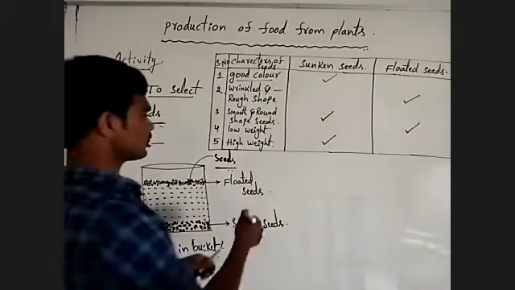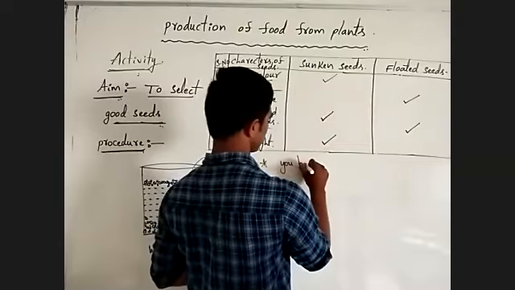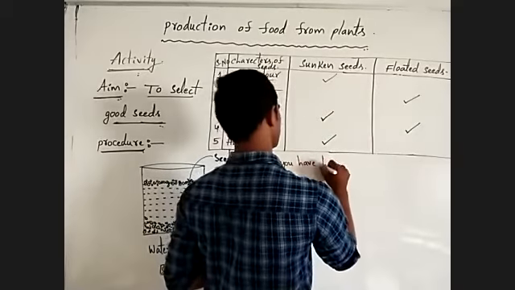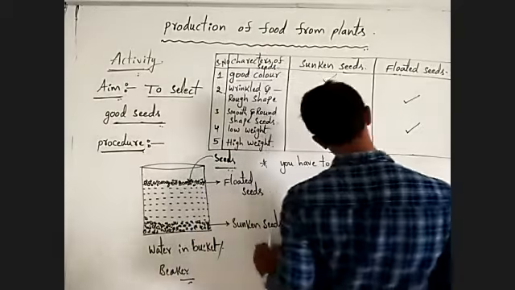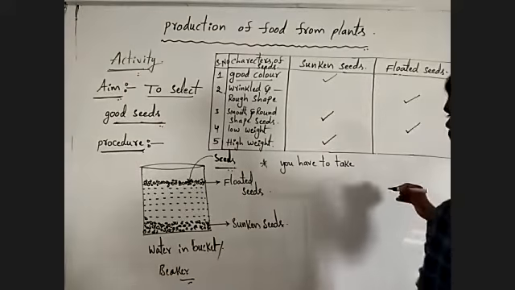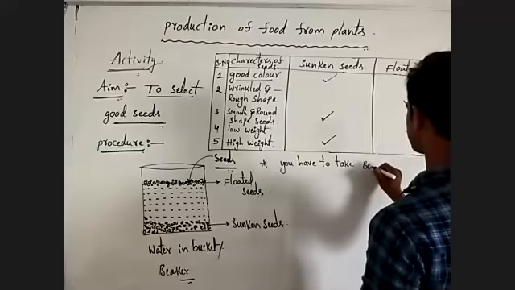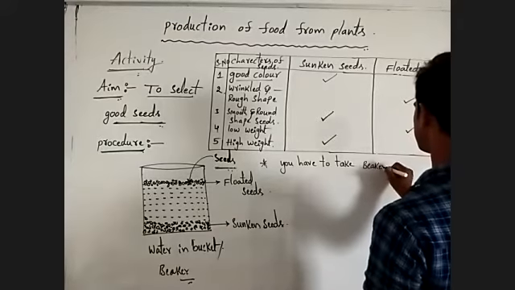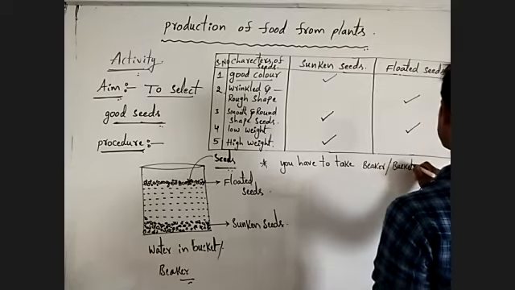First, you have to take a beaker or bucket with water.